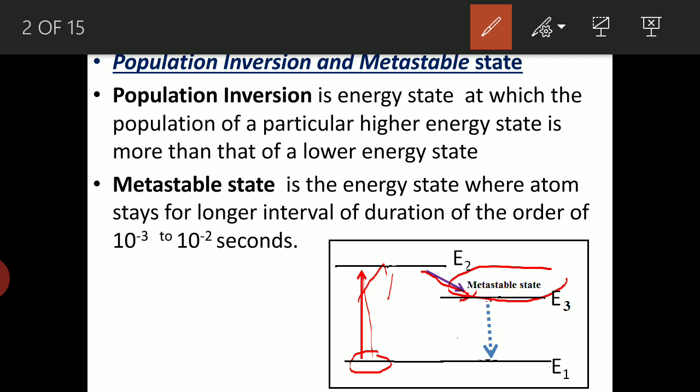Afterwards, from E3 it comes to E1. At this energy level E3, we get more time to trigger with an external photon. Whenever an external photon is incident on such a metastable state, it leads to stimulated emission, which gives out two photons. So basically, the conditions are population inversion and the metastable state.